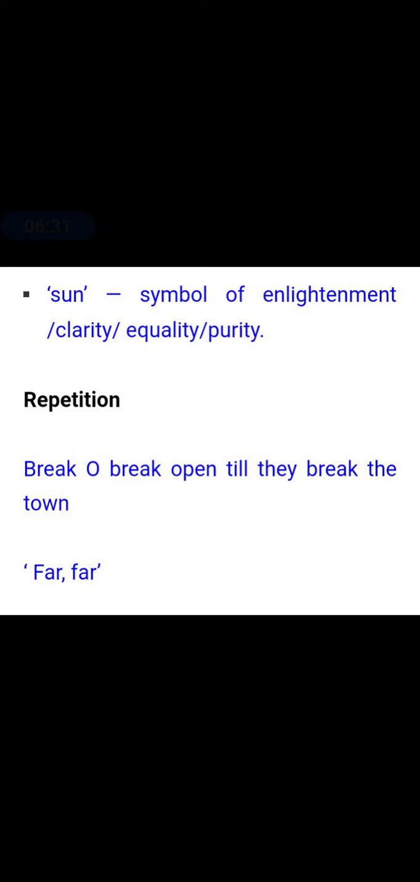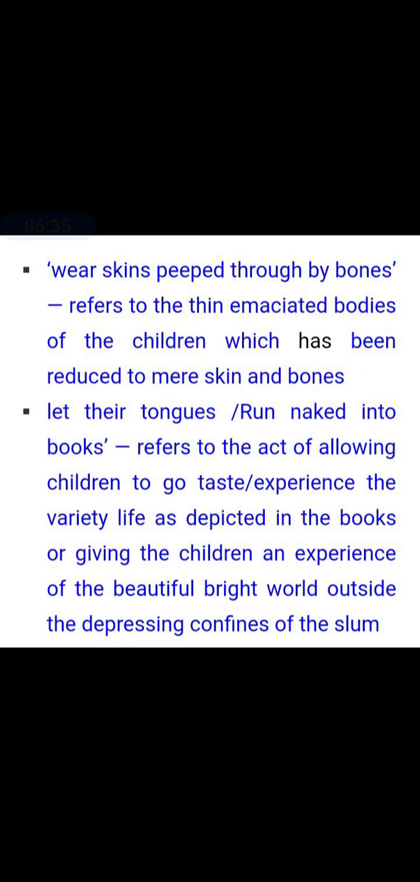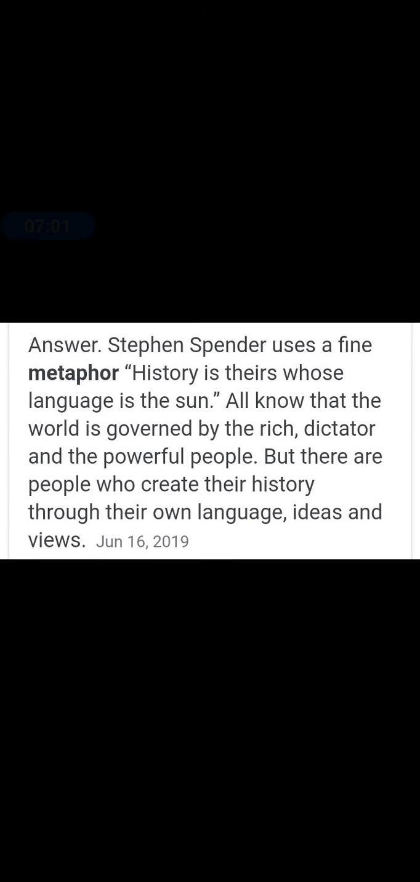Repetition, we had already revised. The word break is repeated in break or break open. Where skins peep through by bones refers to the thin, emaciated bodies of the children, which have been reduced to mere skin and bones. Let their tongues run naked into books refers to the act of allowing the children to go taste and experience the variety of life as depicted in the books, or giving the children an experience of the beautiful, bright world outside the depressing confines of the slum.